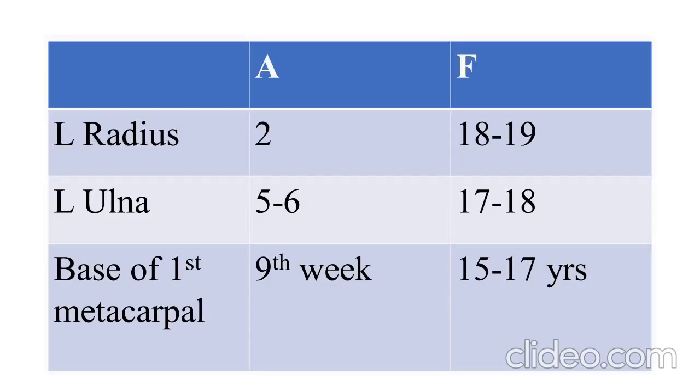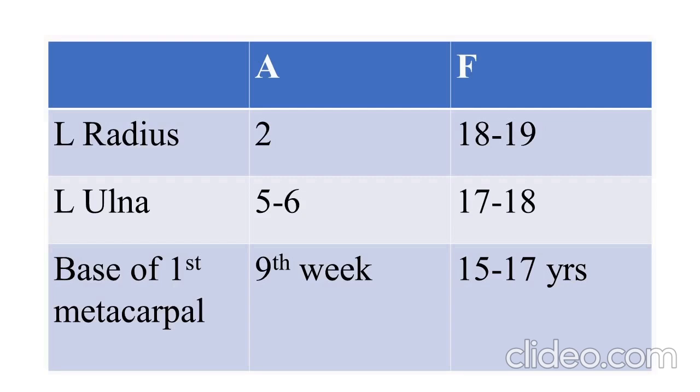Lower end of the radius and ulna appears at the age of 2 and 5 years respectively, and fuses at the age of 18 to 19 years and 17 to 18 years. Also the base of the first metacarpal fuses at the age of 15 to 17 years. So from this X-ray, the age range can vary from 5 to 6 years to 17 to 18 years.